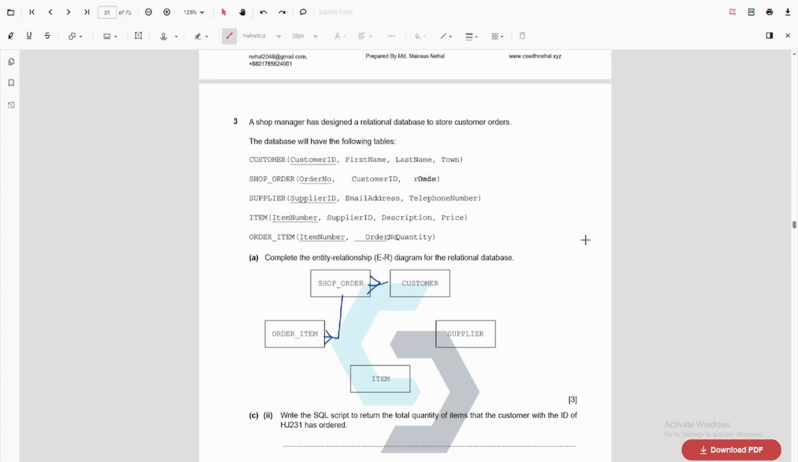Now one item can be included in multiple order items, right? So this is also one to many here. Then supplier and item. One item will have one supplier, but many items might have the same supplier, right? One item will not have many suppliers, so this will be a relation like this.